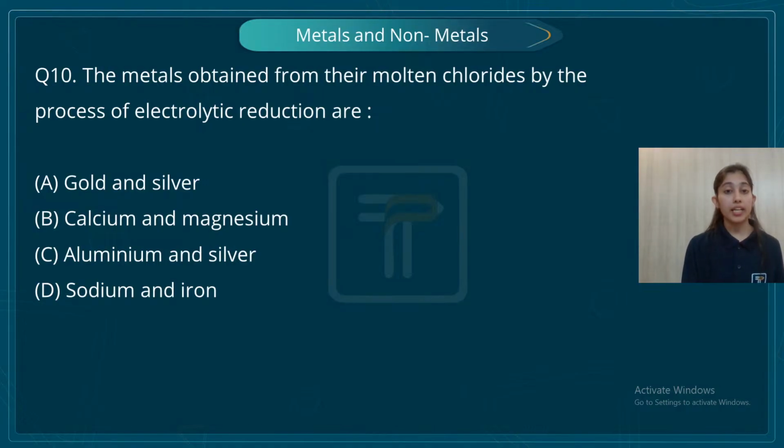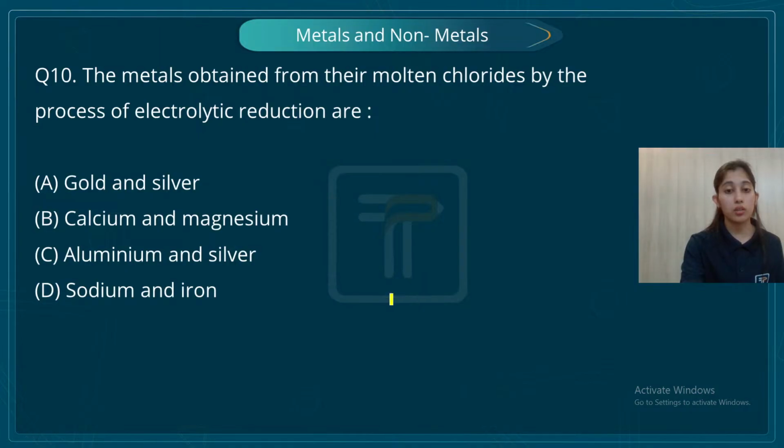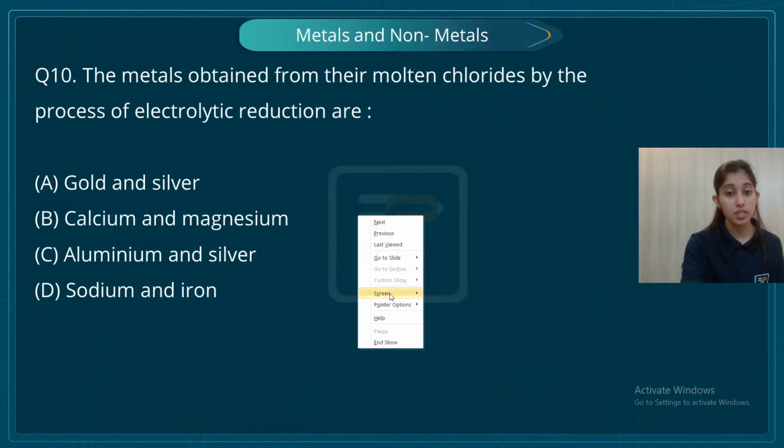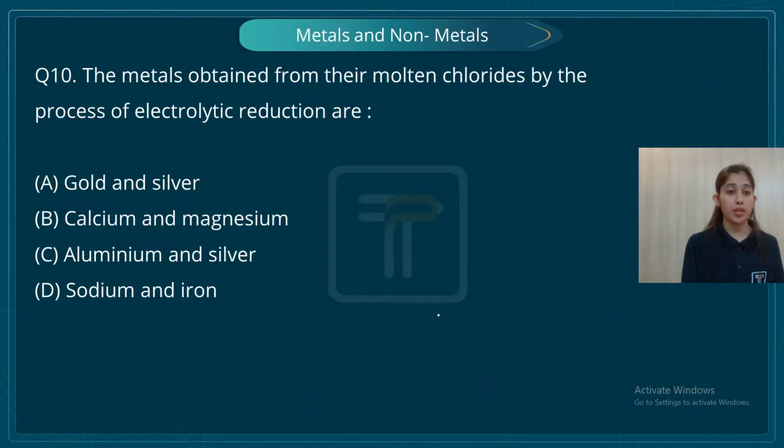The metals obtained from their molten chlorides by the process of electrolytic reduction. Now, what are the metals that are obtained by the process of electrolytic reduction? Students, keep in mind for this, you must know one important point. Let me first tell you the answer. The answer is calcium and magnesium. Now, why is my answer calcium and magnesium?